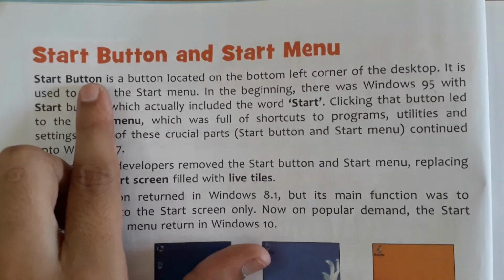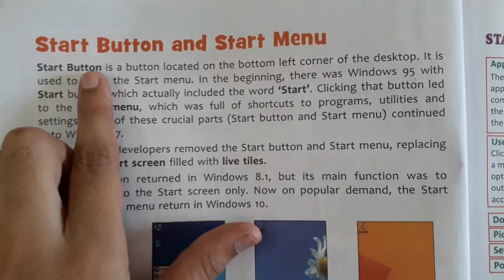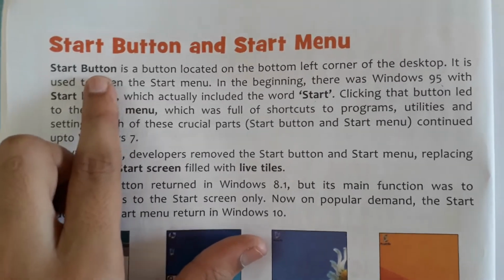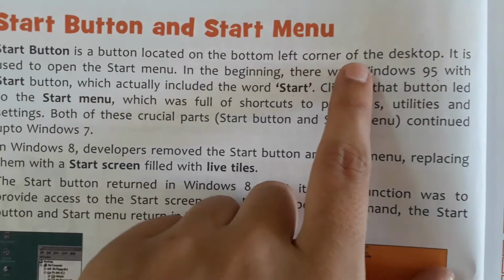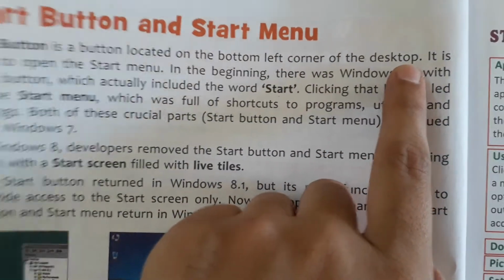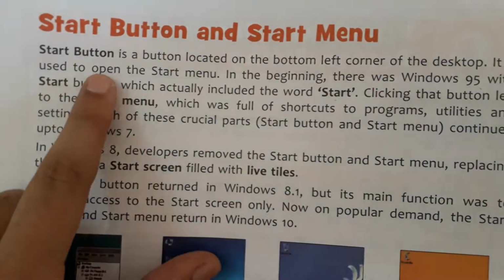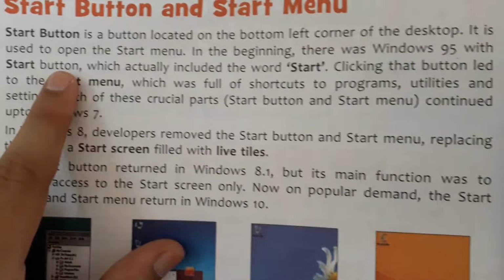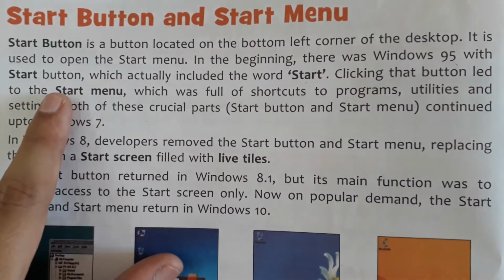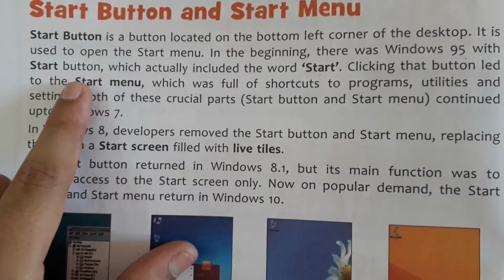Now our next topic is start button and start menu. Start button is the button located on the bottom left corner of the desktop. It is used to open the start menu. Okay, in the beginning there was Windows 95 with a start button.